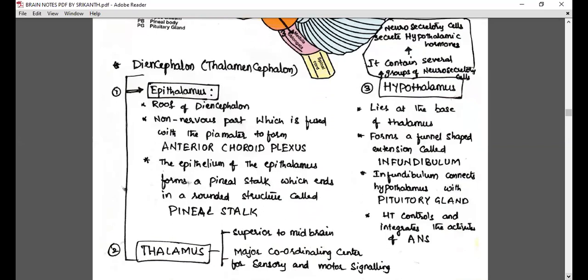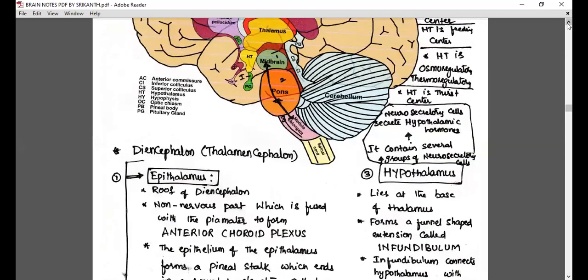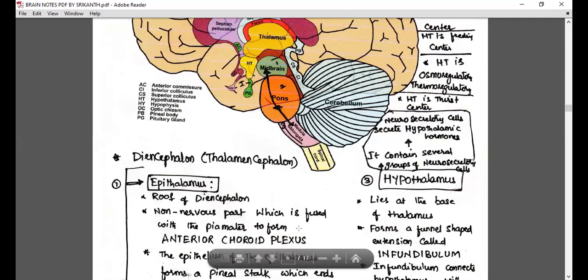Function: the major coordinating center for sensory and motor signaling. Most times, questions on functions are asked in examinations. Let us see it as a bigger area here, a bigger area in the form of examination questions on functions.